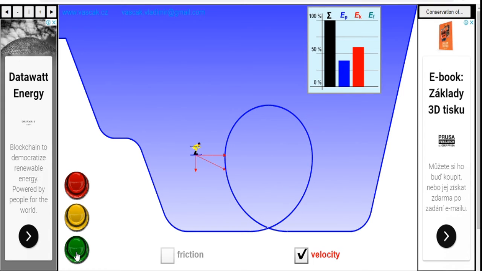Next case you will see. So if you observe here again, he is coming down, so his potential energy is still there, and kinetic energy is slowly increasing. Again the total energy remains constant.